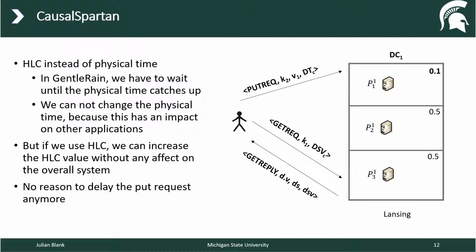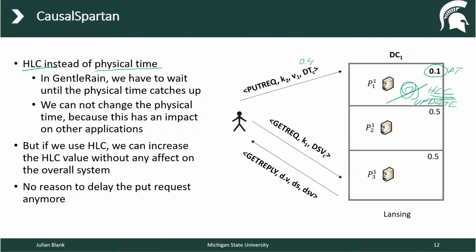Now, another improvement is that we are now using HLC instead of the physical time. If you remember, before we had the waiting loop, because the data time here was 0.4, so we had to wait until the server's physical time, the PT, catches up. Now, because we are not changing the physical time, we have an HLC time, and we simply change the HLC time when updated. So we don't have to wait, we just use an update, and so the put wait request is not necessary anymore.